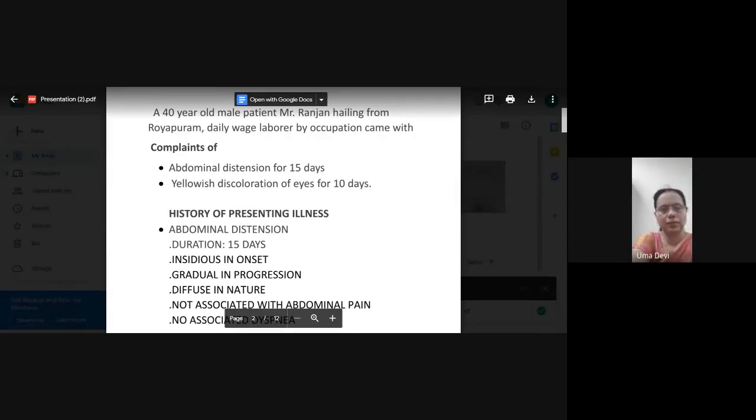Now, chief complaints are abdominal distension and yellowish discoloration. So what are all the possible complaints a patient with abdomen can present as? We're going to do in-depth analysis of all the symptoms an abdomen-related patient can have. One is abdominal distension.